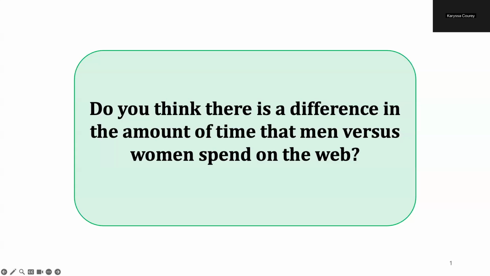Hello, my name is Carissa, and today I'm going to run through an example of how we might estimate parameters in the Frequentist and Bayesian framework, and then we will do a t-test example.